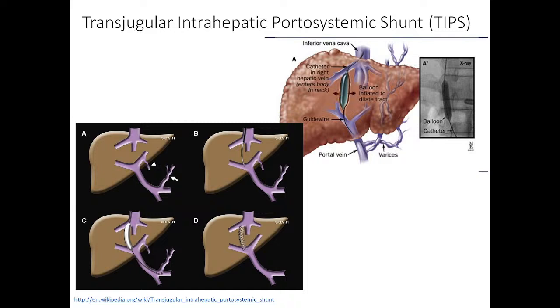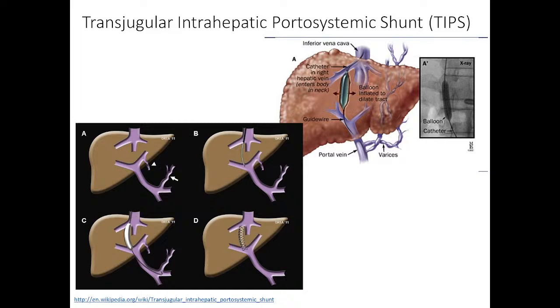What can be another disadvantage? One of the other functions of the liver is storage. Whatever excess nutrients are there in the blood are stored in the liver, but now these are reaching the systemic circulation and through the kidneys they will be filtered out in the urine. So the patient will develop malnutrition. Okay. So that is why this is also not a definitive treatment.